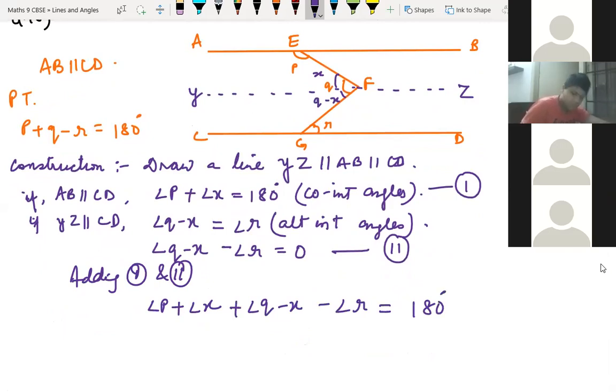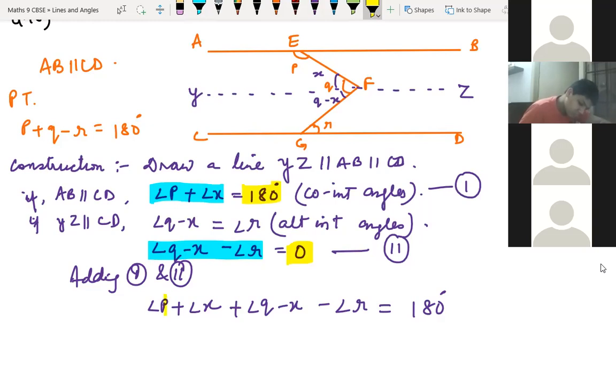Sir, adding all three? No, all two. I have added. This much is the LHS part, and this one is the RHS part.